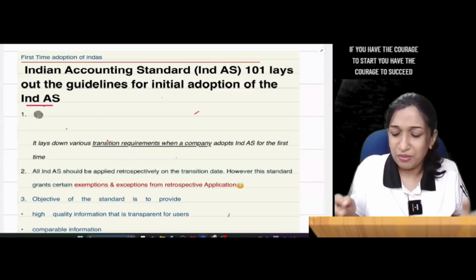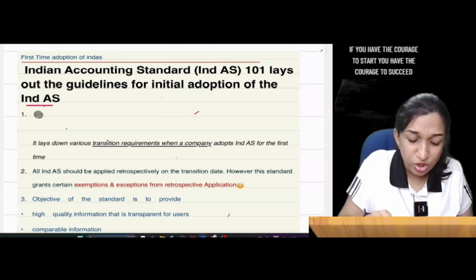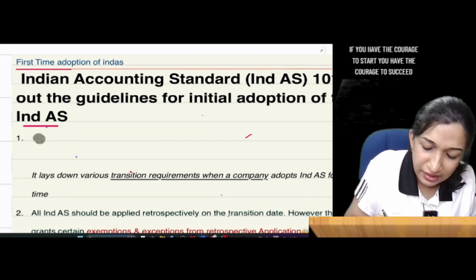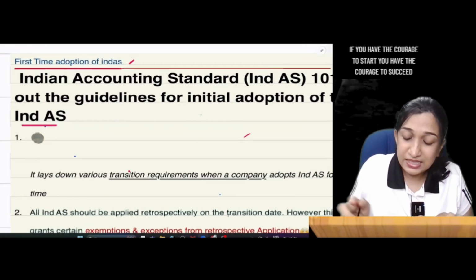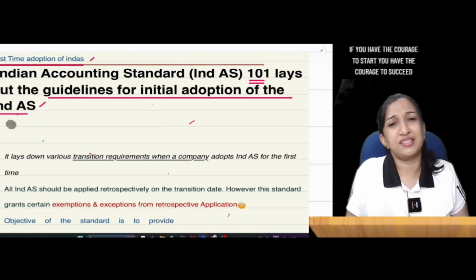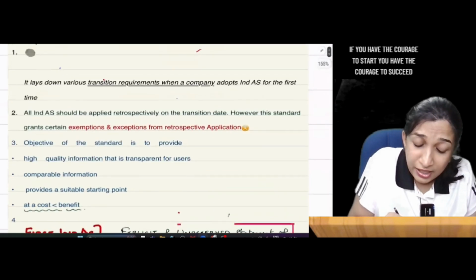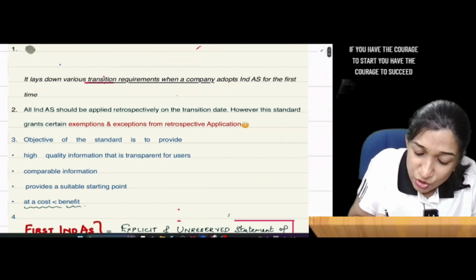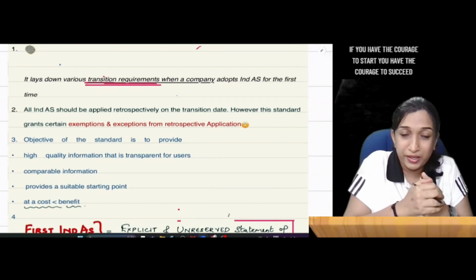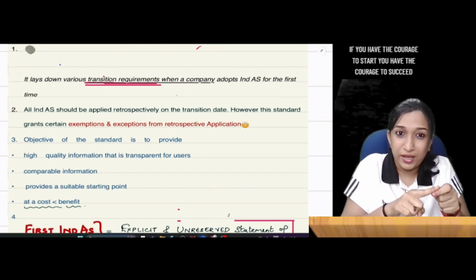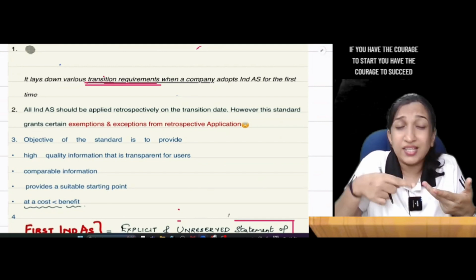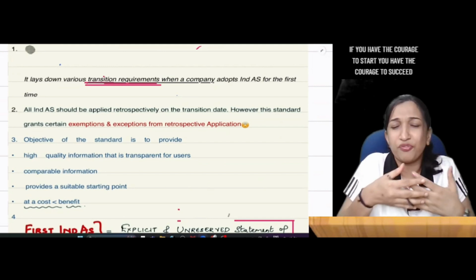Come on, I didn't understand anything. Repeat the whole story. Okay, IND AS 101 is first time adoption of IND AS. This standard lays down the guidelines for initial adoption of IND AS. It lays down various transition requirements, how to change over. You are not a newly incorporated company. You were following accounting standards for recognizing and measuring all assets, all liabilities, share capital, for everything.